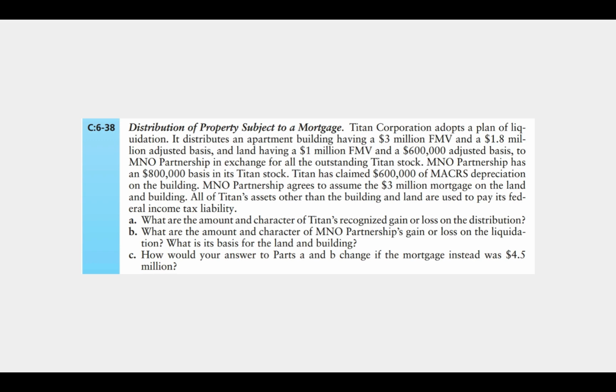M&O has an $800,000 basis in its Titan stock. Titan has claimed $600,000 of maker's depreciation on the building. M&O Partnership agrees to assume the $3 million mortgage on the land and building. All of Titan's assets other than the building and land are used to pay its federal income tax liability. A, what are the amount and character of Titan's recognized gain or loss on the distribution?